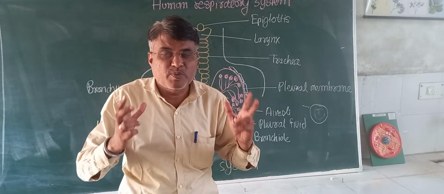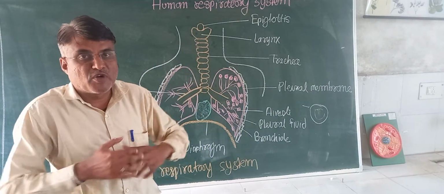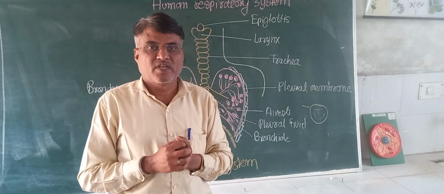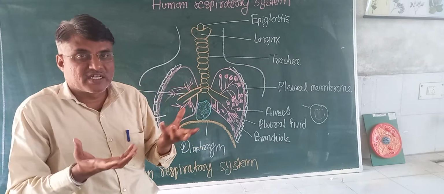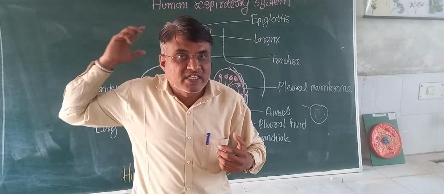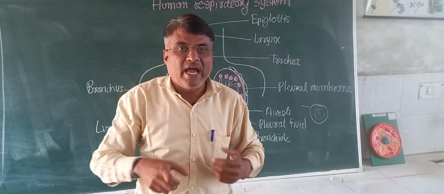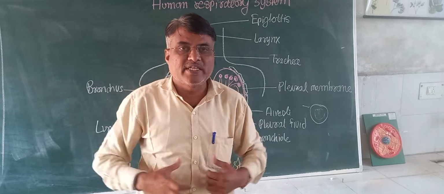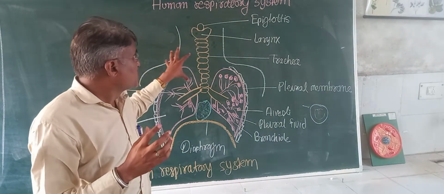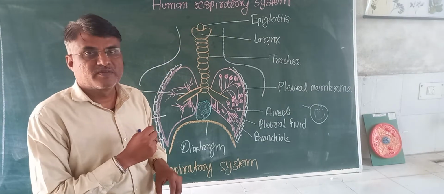Where is this human respiratory system located in our body? Abdominal cavity or thoracic cavity? Thoracic cavity, and that is protected by the bony structure, ventrally by the sternum, dorsally by the vertebral column, and at the sides by the ribs of the thoracic cage. This bony structure protects the respiratory system, especially the lungs in our body.